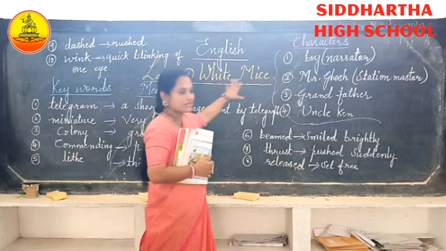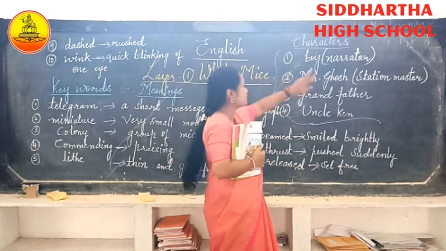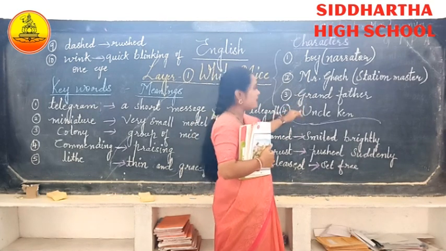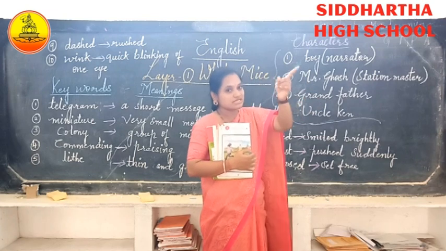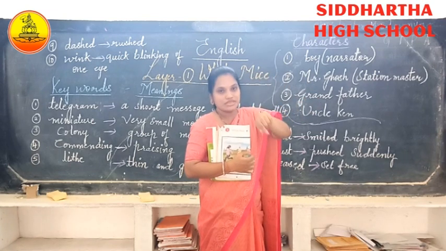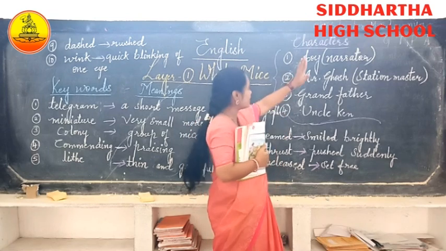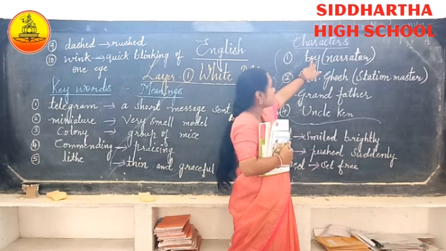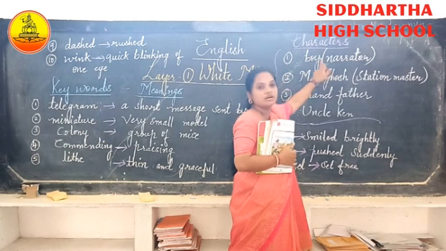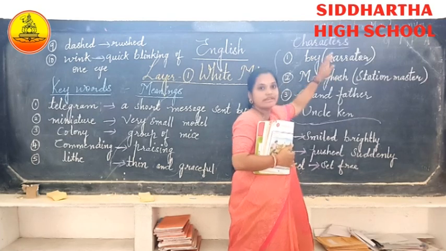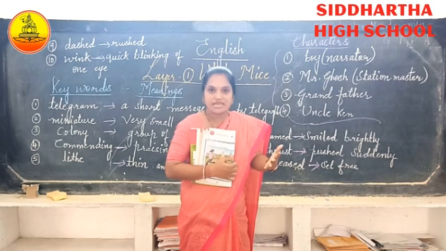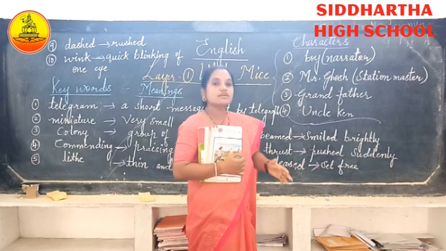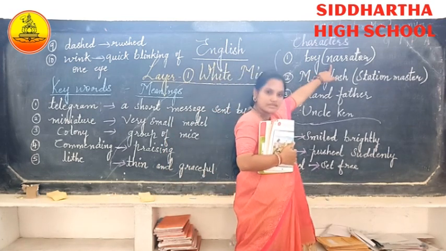And what characters are there in the story? There are 4 characters in the story. Last session I told you 3 characters, and in this session one more character is added, the grandfather, because last time the grandfather character was not introduced. So finally I have got 4 characters. The first one is the boy, and the story is narrated by the boy. Narrator is the one who describes the incident that was happening in his life and tells it to us. So here the boy is the narrator.